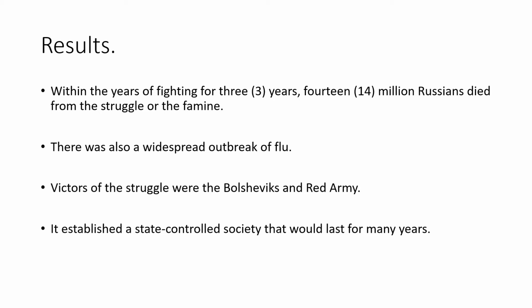Some of the results of this: within three years of fighting, 14 million Russians will die from the struggle or the famine, because there was obviously destruction of farmland and hunger, so many people will die from famine, and many people will die from the fighting itself. There was also a widespread outbreak of flu. The victors of this struggle will be the Bolsheviks and the Red Army, so Lenin will keep control of the Russian government and of the Russian country. And with the defeat of the White Army, it will establish a state-controlled society, meaning that the government will control society in Russia for many, many years.